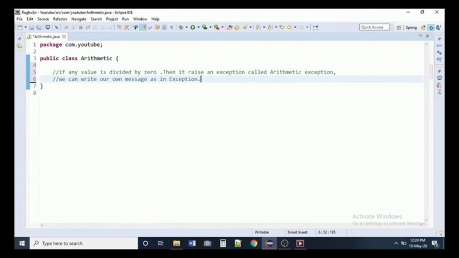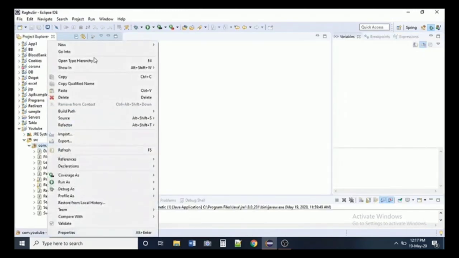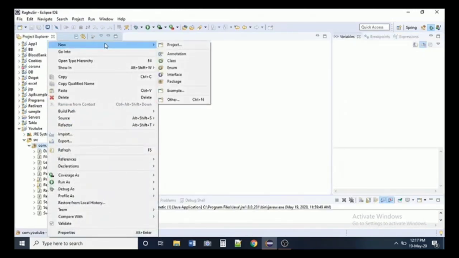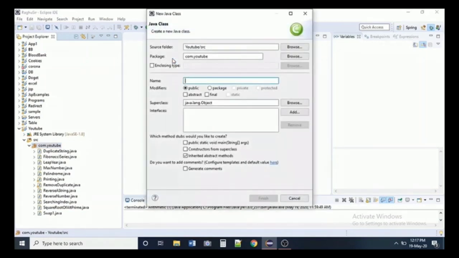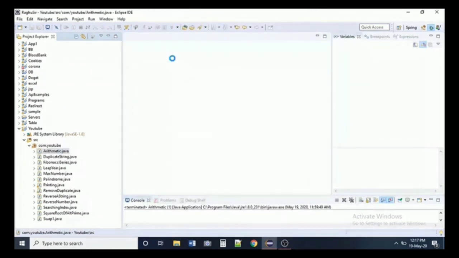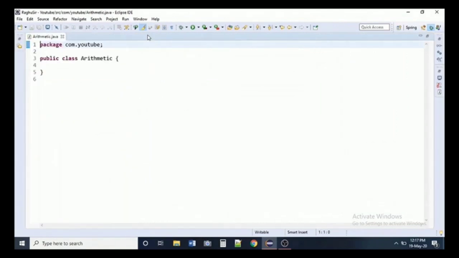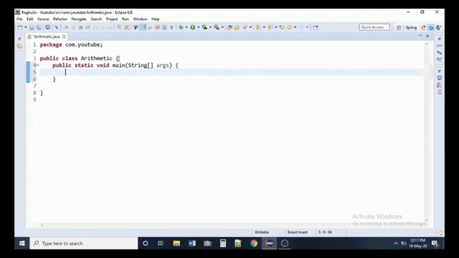So I'm creating a class. My class name is arithmetic. Finish. Now I'm writing in my main method. It's my main method, and I'm taking my try catch block.